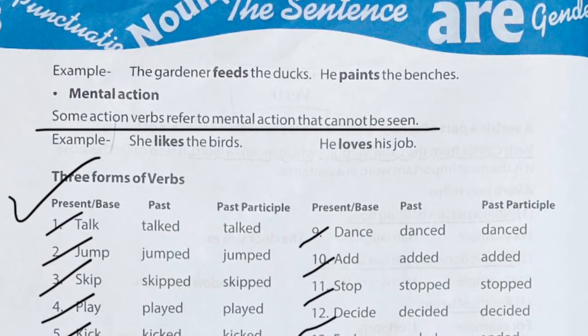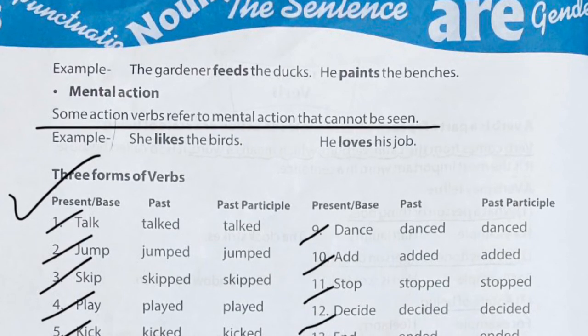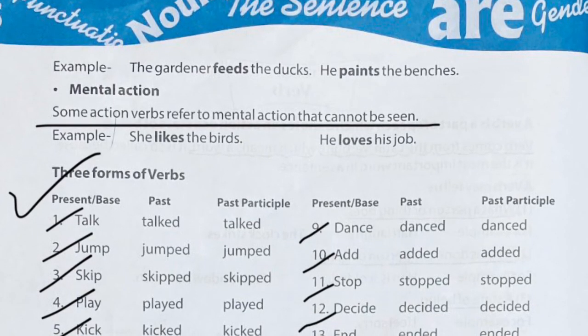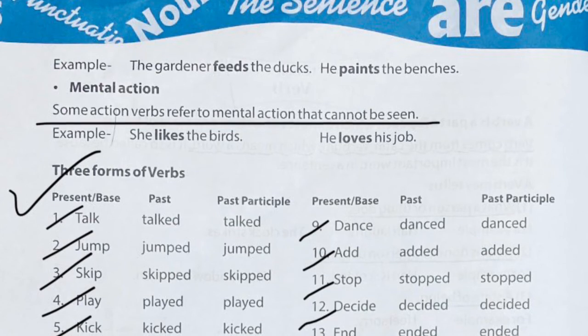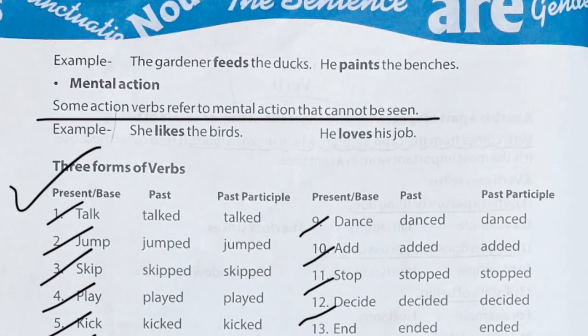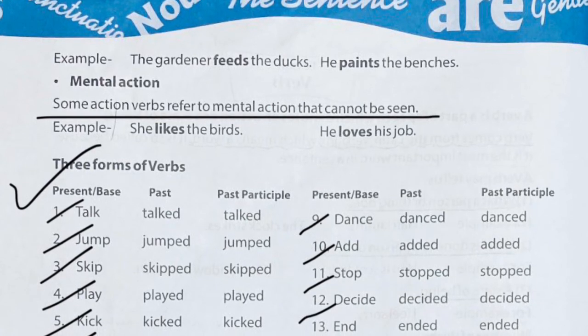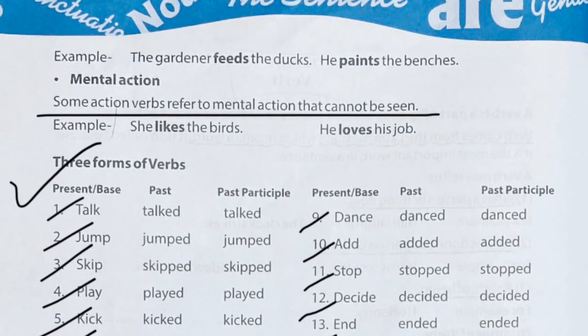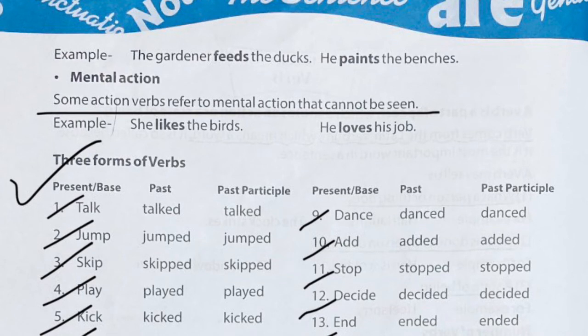Both the actions can be seen by people. Now next, if I talk about mental action, some action verbs refer to the action which happens in the mind, which cannot be seen by anybody. Like she likes the bird, he loves his job.